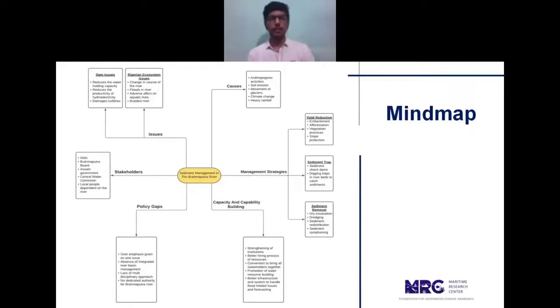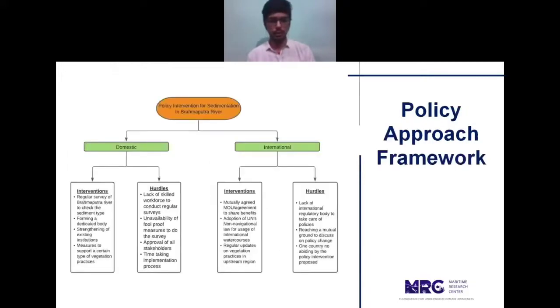The policy approach framework which I developed was highlighted in this slide, and it is on two fronts. The first policy intervention can be done on the domestic side, and the second on the international side. The domestic interventions we can have are a regular survey of the Brahmaputra river, which will help us understand what sediment type is there in the river, and also forming a dedicated body which can take care of the river in order to restrict or mitigate the sedimentation issues.